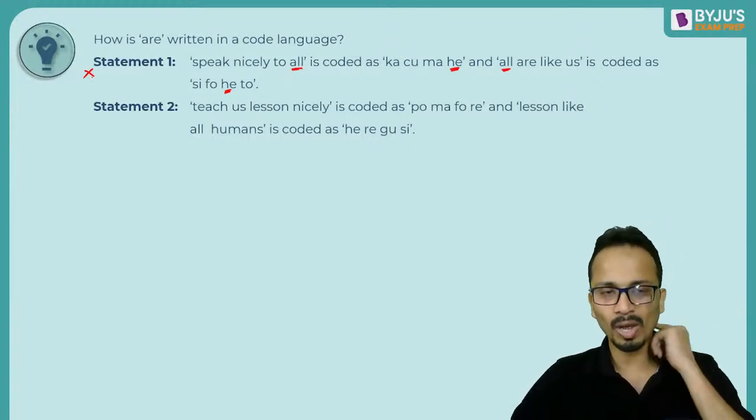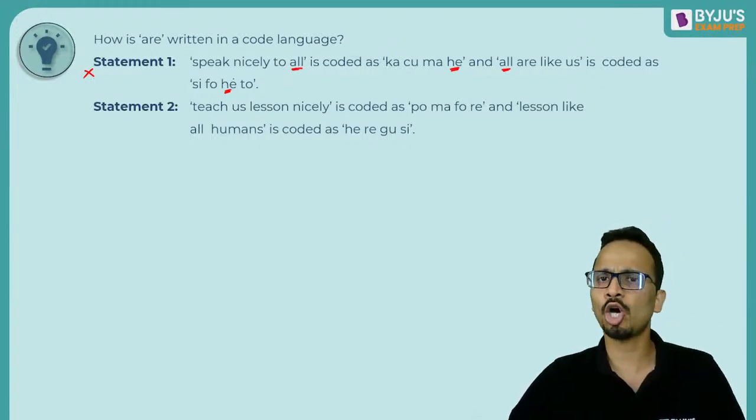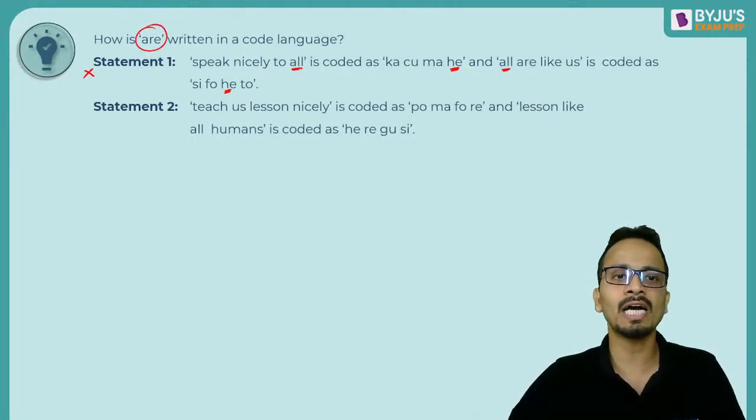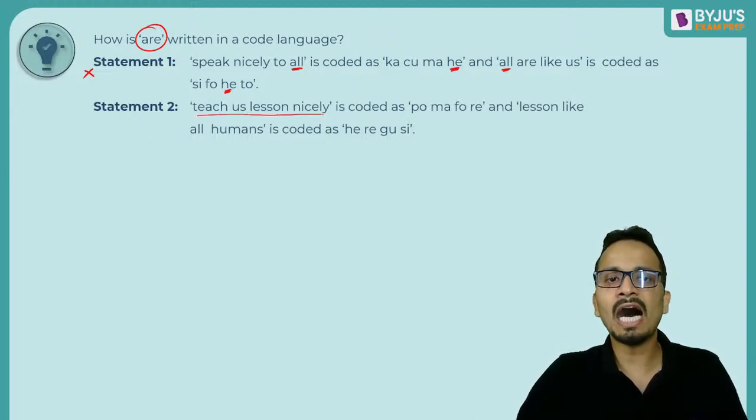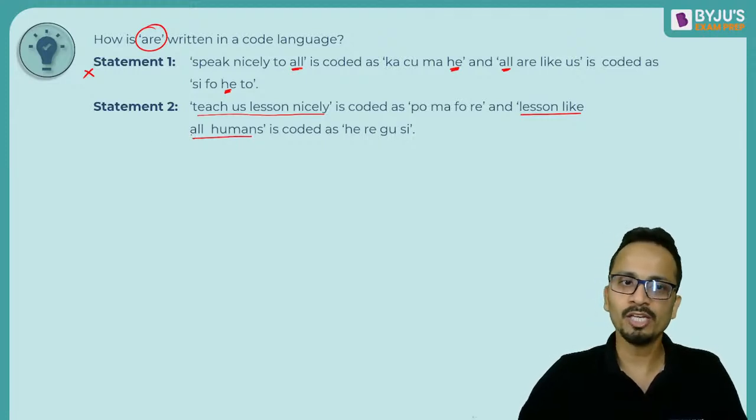So statement 1 alone is not sufficient. ठीक है, और कुछ common ही नहीं है. मुझे R का code निकालना है. I cannot find that. Statement number 2 consider करते हैं. Now statement number 2 में R given ही नहीं है यहाँ पे. R is not given. Okay, so statement number 2 alone is not sufficient.